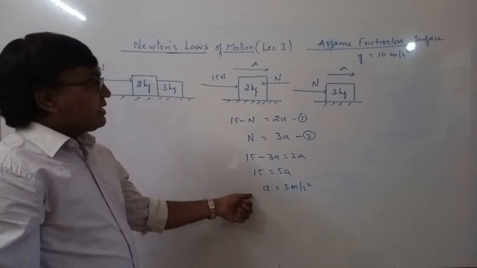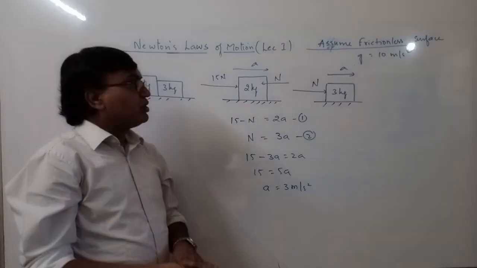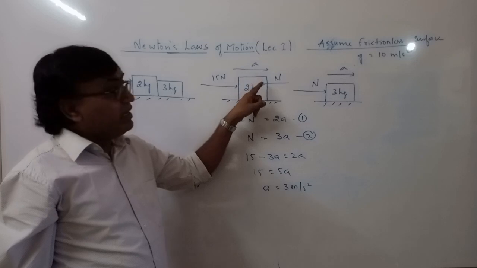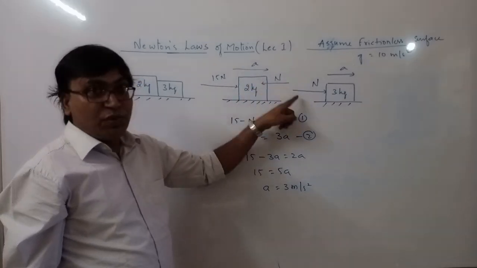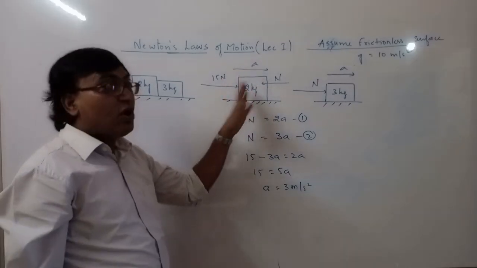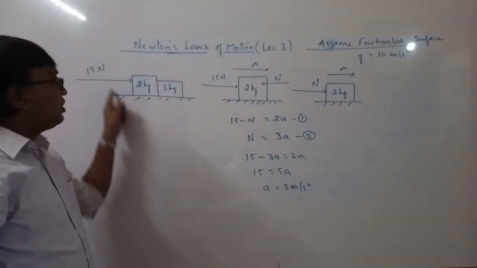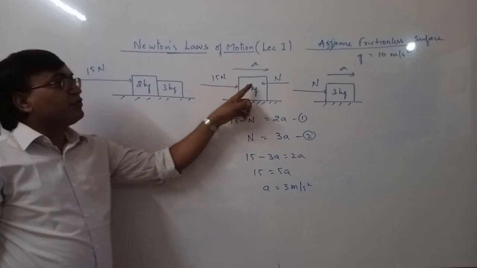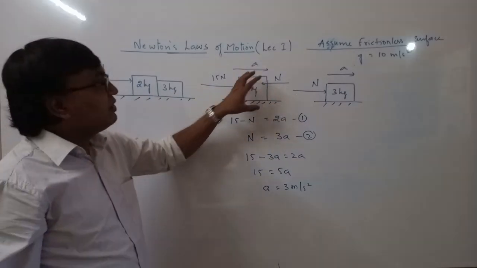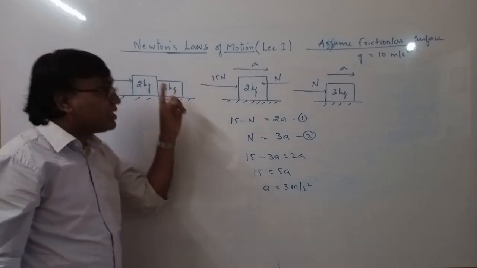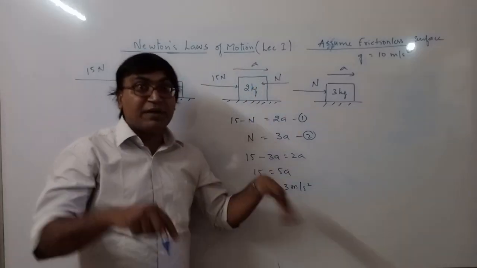Okay, once you get an acceleration, you can find out the interactive force. So to find the interactive force, or this contact force between these two blocks, you have to consider any one block as the system. If you consider both the blocks as a system, then this force is internal. You will not be able to find out this force. To find this force, consider the system in such a way that the force becomes external.